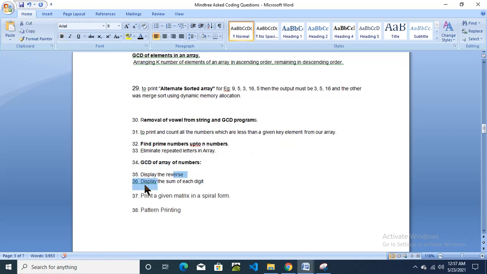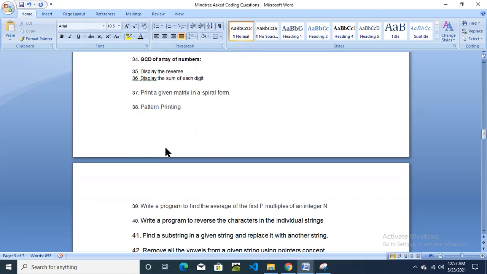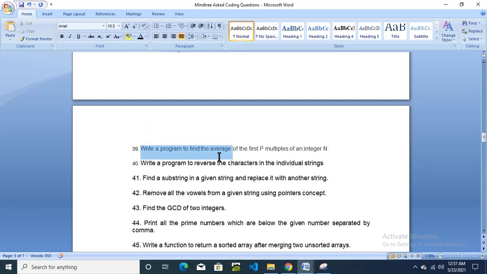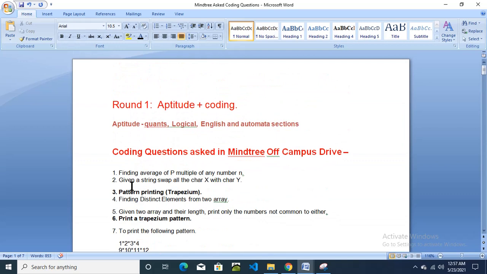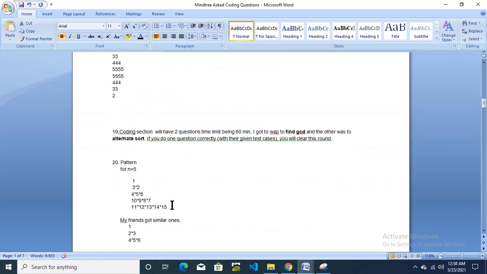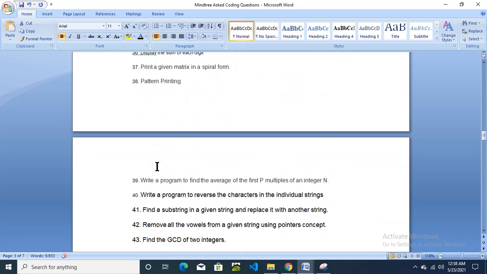Display the reverse, print the sum of each digit, then print a given matrix in a spiral form. Pattern printing program again. Okay, write a program to find the average of the first p multiples of an integer n. I think this is the first program we just saw. Question number 1, check. Find the average of p multiples of n. That means the first question was also asked repeatedly. Question number 1 and question number 39 are the same.